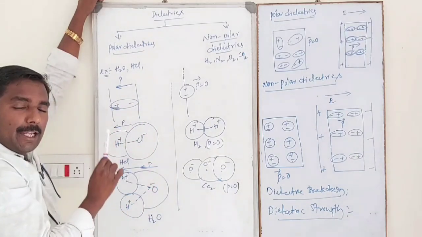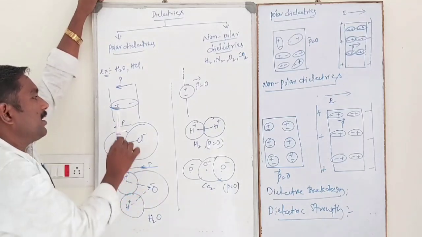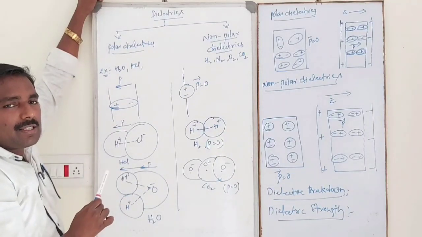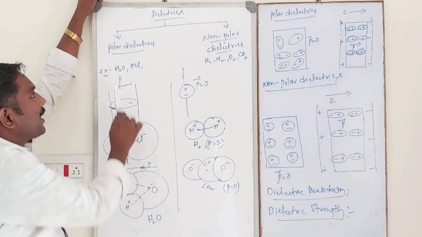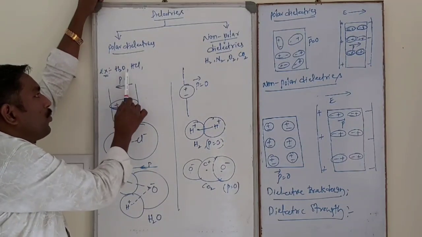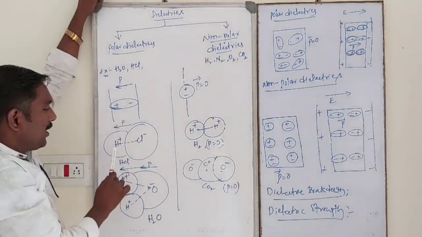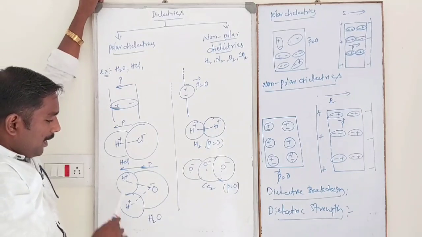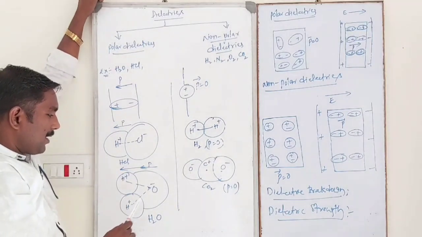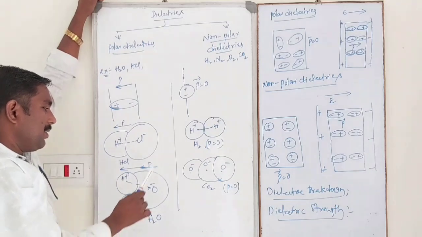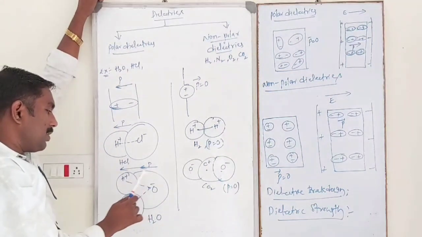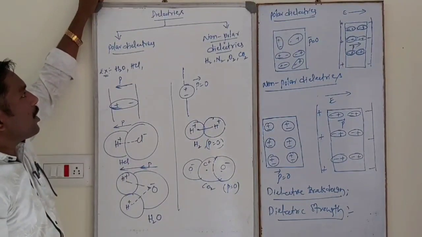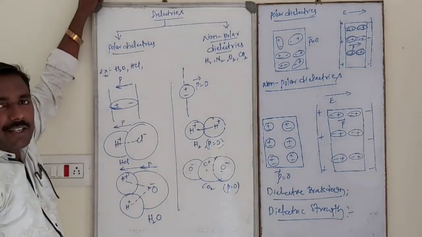They possess a permanent dipole moment because these molecules are not symmetrical in shape. Examples for polar dielectrics are H2O, HCl, NH3, etc. In HCl, H plus, Cl minus; the direction of dipole moment is from negative to positive. Similarly in H2O, H plus, this is oxygen, O minus; the direction of dipole moment is from oxygen to hydrogen.